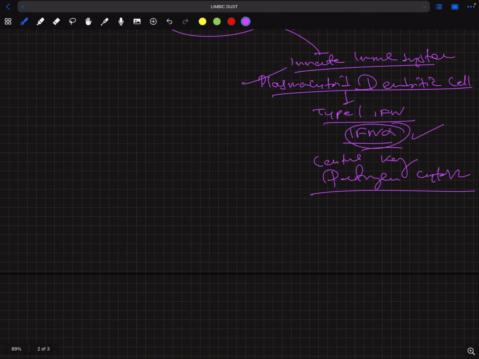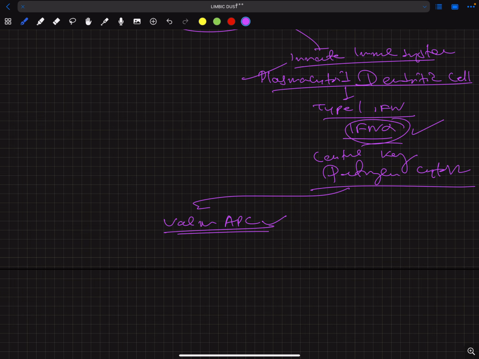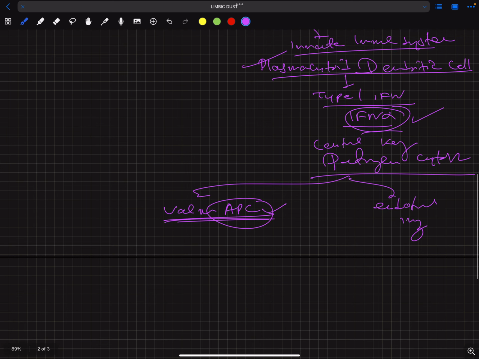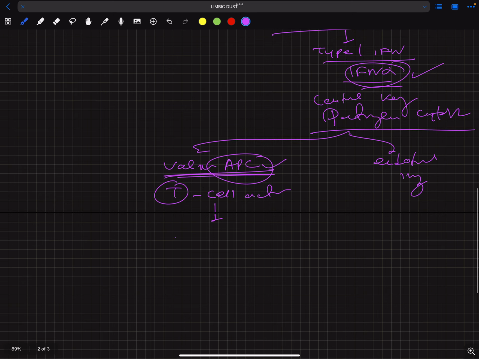So what happens next? When this interferon alpha gets released, it leads to activation of various other antigen presenting cells, and it also causes endothelial injury. When other antigen presenting cells are activated, they present antigen to T cells, and there will be T cell activation. Which type of T cell is most commonly affected here? There are three lineages of T helper cells: Th1, Th2, and Th17. Here most commonly Th2 are affected.